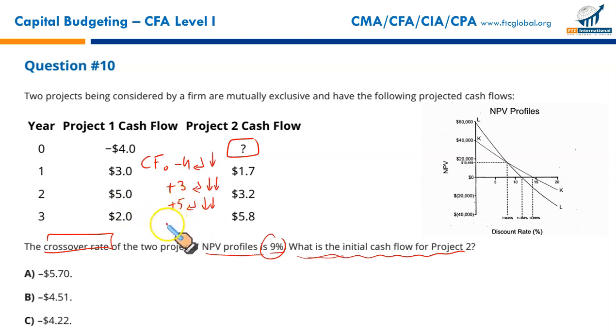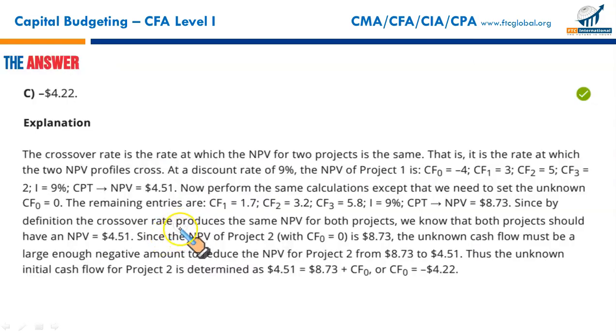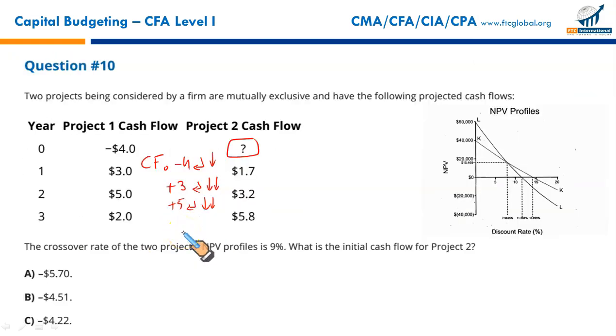And lastly, in year 3, cash flow is +2, enter, down arrow key, and finally in order to calculate the NPV, you will press NPV. The discount rate is 9, you enter 9, enter, down arrow key, and then simply press CPT.